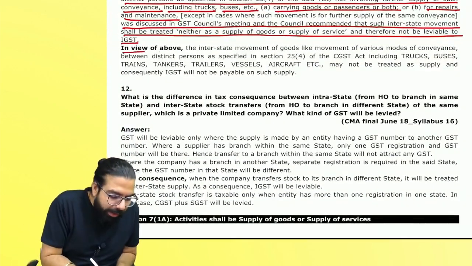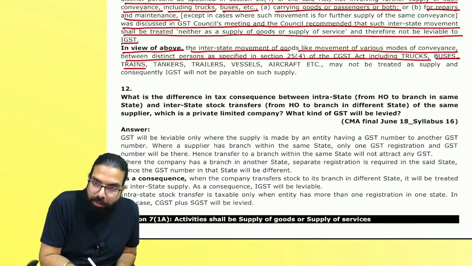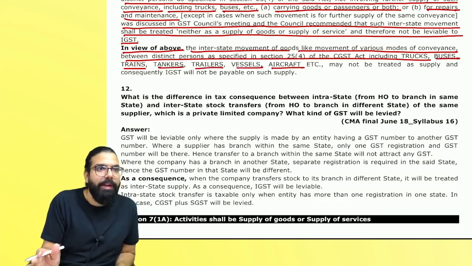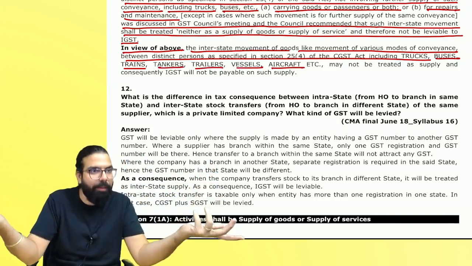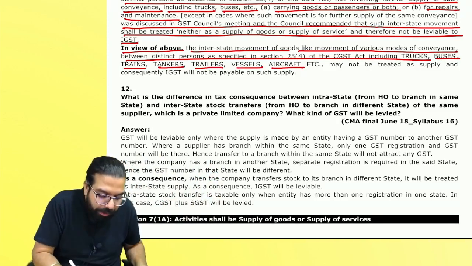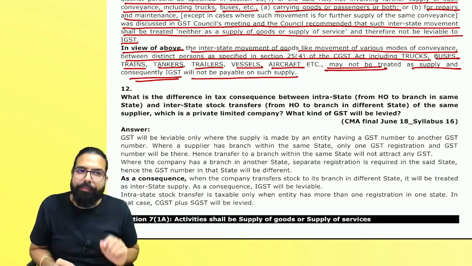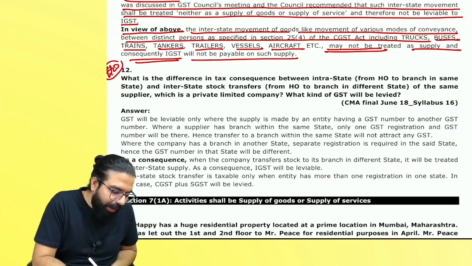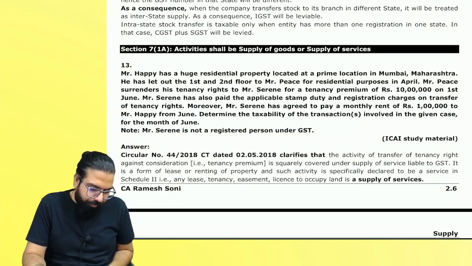Next. In view of the above, the interstate movement of conveyances between distinct persons, like trucks, buses, trains also can go. There might be tankers, trailers, vessels, aircraft, anything. Indigo Airlines has two registered entities. One plane is going from here to here. Is it supplied? No, the plane is not supplied. It may not be treated as supply, and consequently IGST will not be payable on such supply. Is my point clear? Question 12 will be homework, the same kind of thought. You have to do it at home. Please come to the next one.